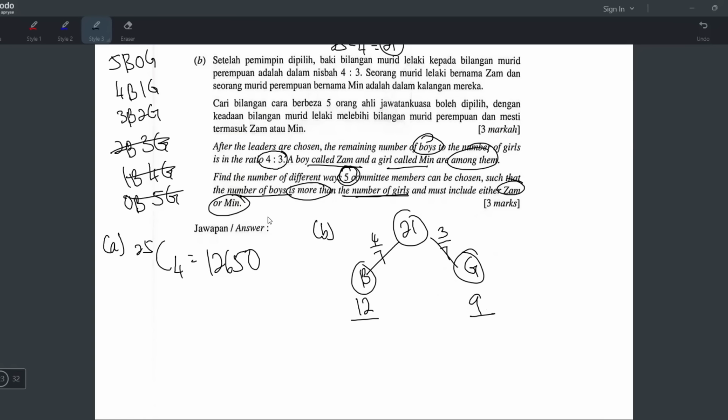So how do you do that? That means we have to break it up and do it separately. Let's try to include Zam first, so I'll write here "include Zam". I find the number of ways that include Zam, and then I find the number of ways that include Min, and then I add the two answers together.